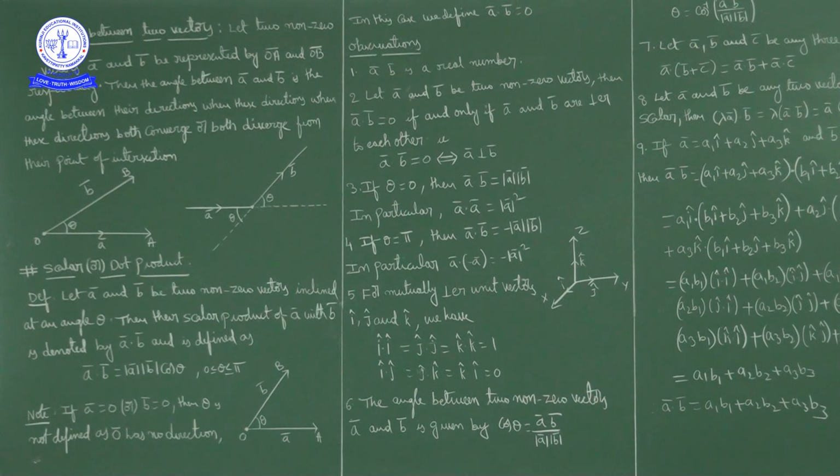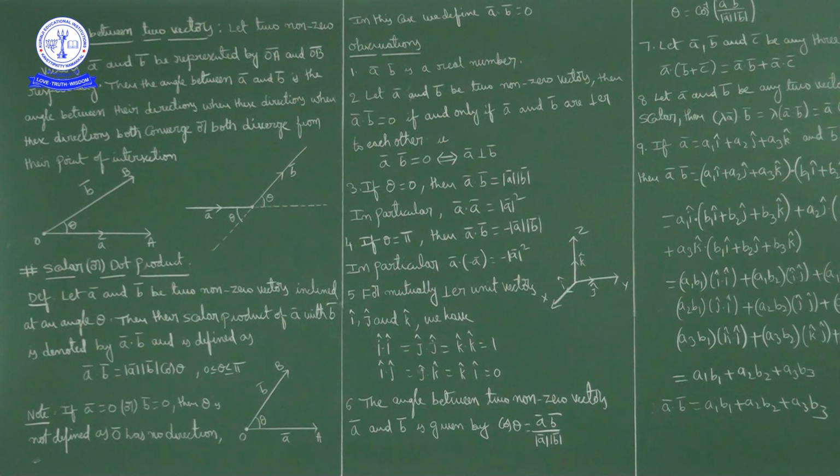So overall A bar dot B bar is positive. Now if theta lies in the second quadrant, meaning theta belongs to open interval pi by 2 to closed interval pi, in such a case cos theta is negative. As cos theta is negative, this part is positive, this is positive, so positive multiplied by negative is negative.